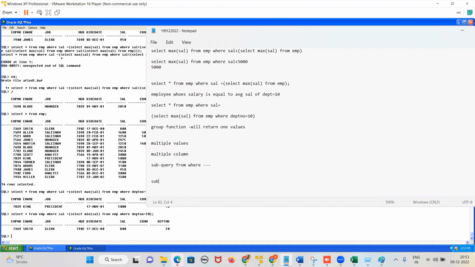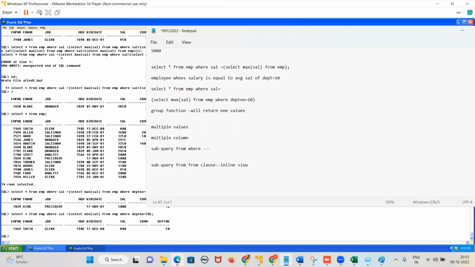There are subqueries which are made from the from clause. So that will become an inline view. That is called as what, guys? Inline view. When I teach you views, the types of view like inline view, materialized view, what is a view, that is a separate topic. As of now I'm telling you, if a subquery is made from the from clause, then it becomes an inline view.